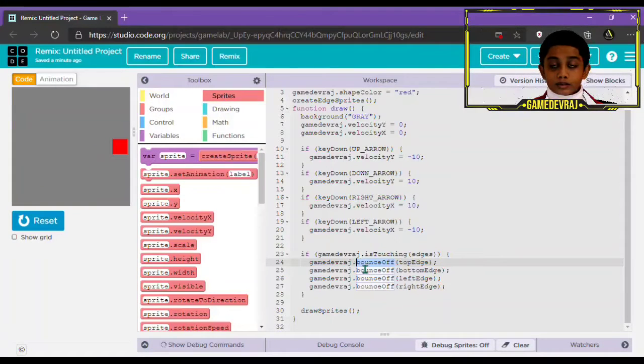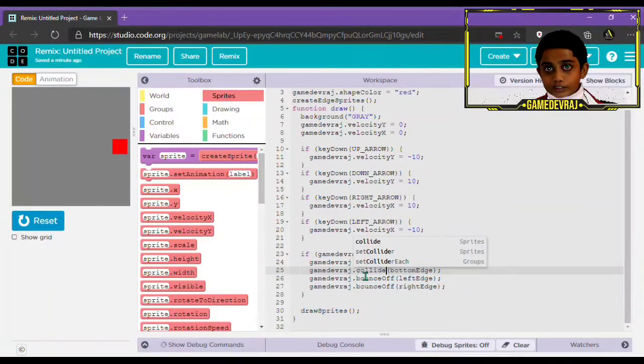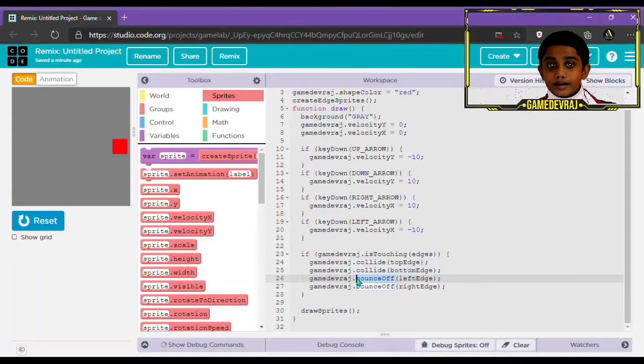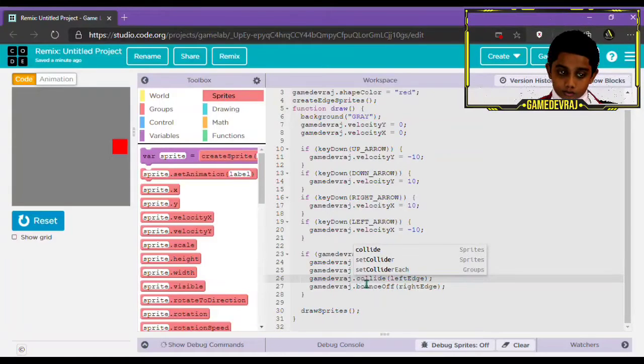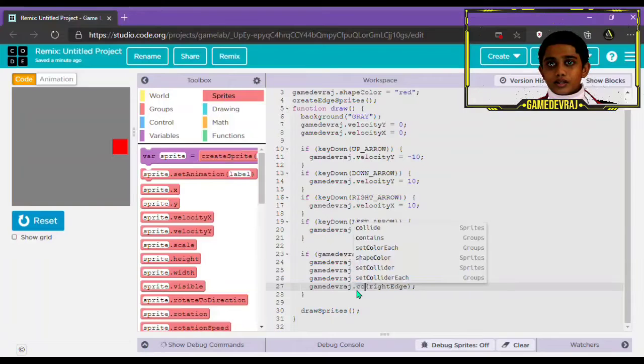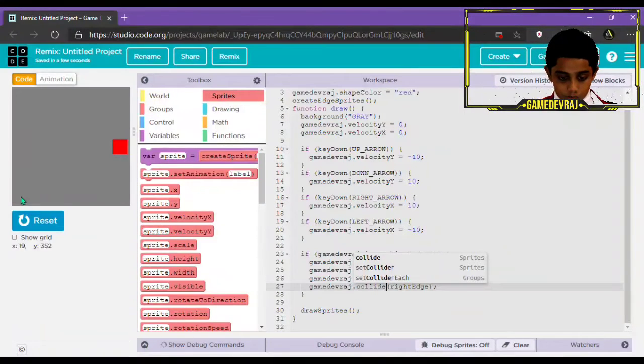So something I realized while revising the code is, rather than adding bounce off when touching the edges, let's do collide. Because when we do bounce off, this happens. And I don't think anyone would like to play a game like that. So let's replace all of these bounce off with collide.